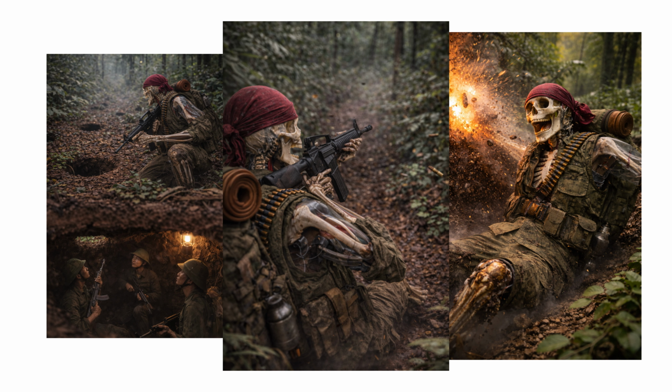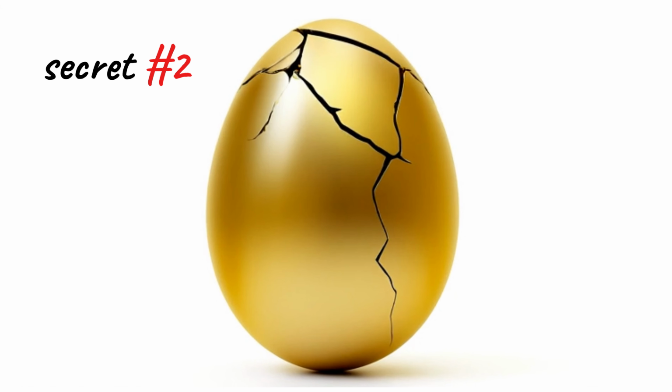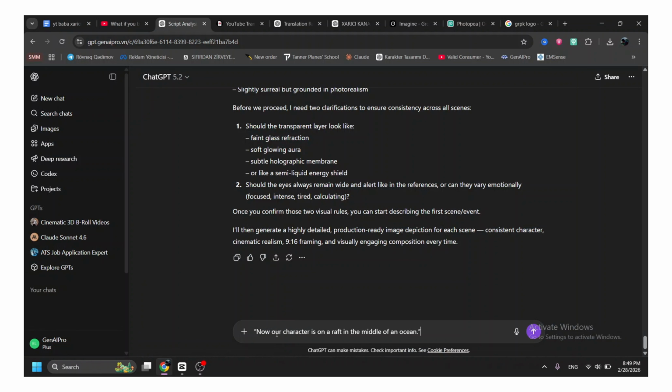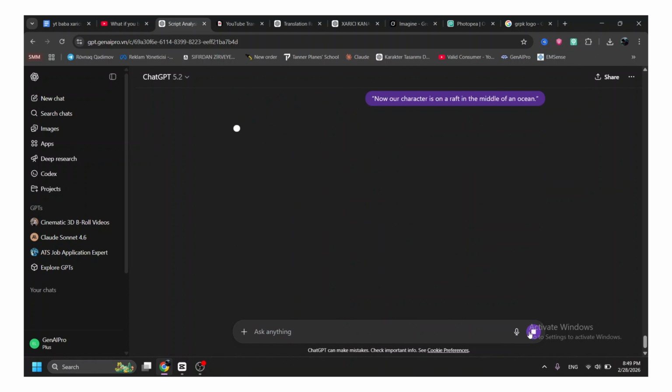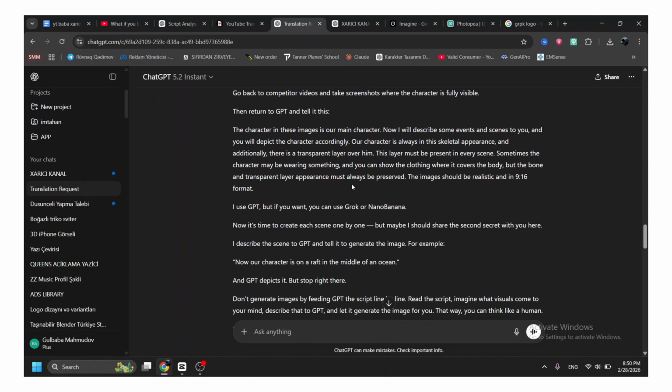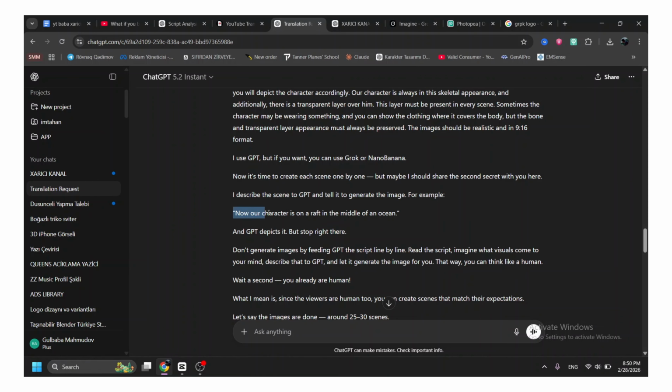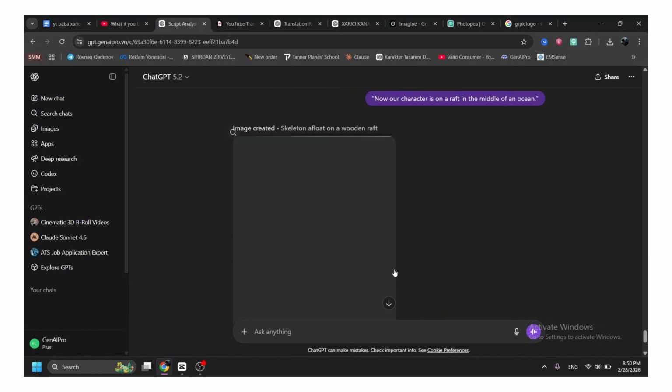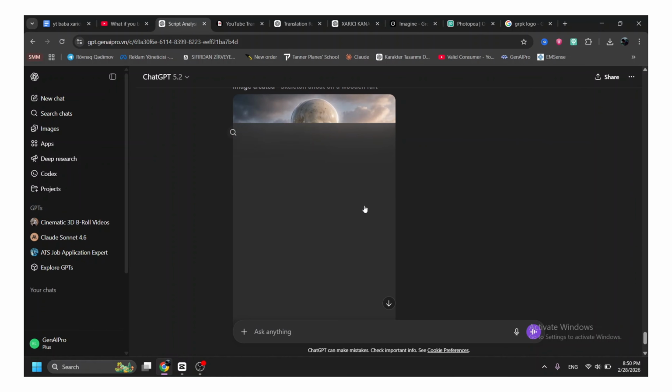Now it's time to create each scene one by one, but maybe I should share the second secret with you here. I describe the scene to GPT and tell it to generate the image. For example, now our character is on a raft in the middle of an ocean, and GPT depicts it. But stop right there. Don't generate images by feeding GPT the script line by line. Read the script, imagine what visuals come to your mind, describe that to GPT, and let it generate the image for you. That way, you can think like a human.